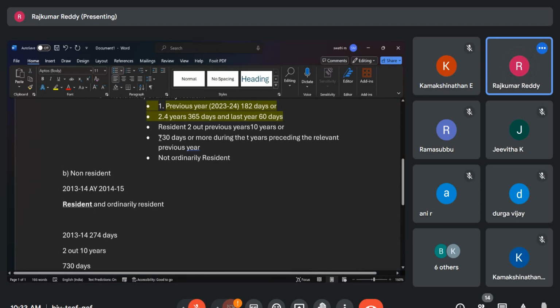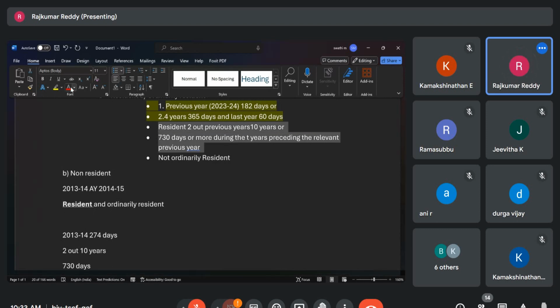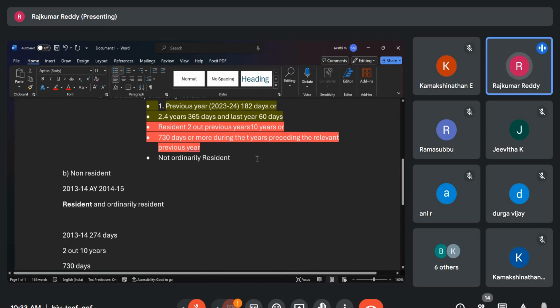This color code of red is for satisfying ordinary resident. Once he becomes the resident only, whether he will become ordinary resident or not will be decided by the conditions highlighted in the red color. If he is not resident, you need not go into the conditions marked in red. Got it?